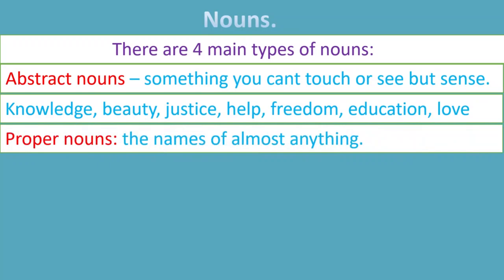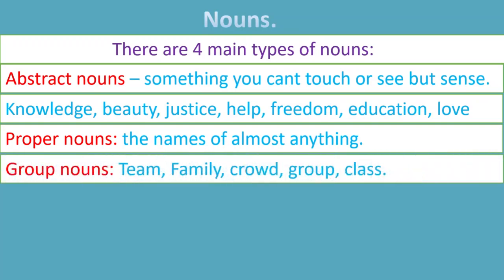Next type of noun we got here is proper nouns. So the proper nouns are the names of almost anything. So it could be the names of places, buildings, people, animals, countries, etc. For example, Isaac, Jesus, Musa, right? Syria, Iraq, Uzbekistan, etc. Understood?